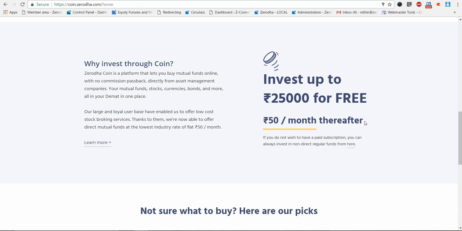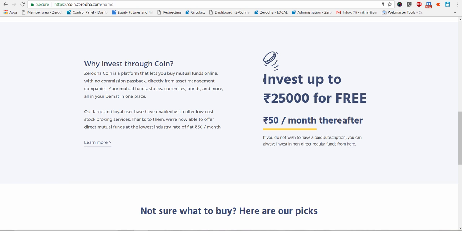At 50 rupees a month, you can essentially invest as much amount as you want, in as many mutual funds as you want. There are no transaction fees, absolutely. There is no special SIP transaction fee and so on. There is nothing. It's as simple as it is. You pay 50 rupees a month. You can buy as many direct mutual funds as you want without paying any commissions to us as a broker. So all we will be earning is this 50 rupees and not any percentage of your investment, like how a traditional distributor would do.